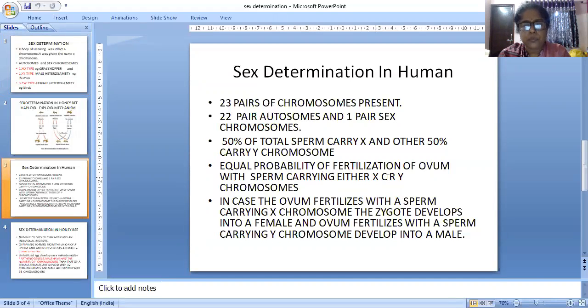There is equal probability of fertilization of the ovum with a sperm carrying either the X or the Y chromosome.